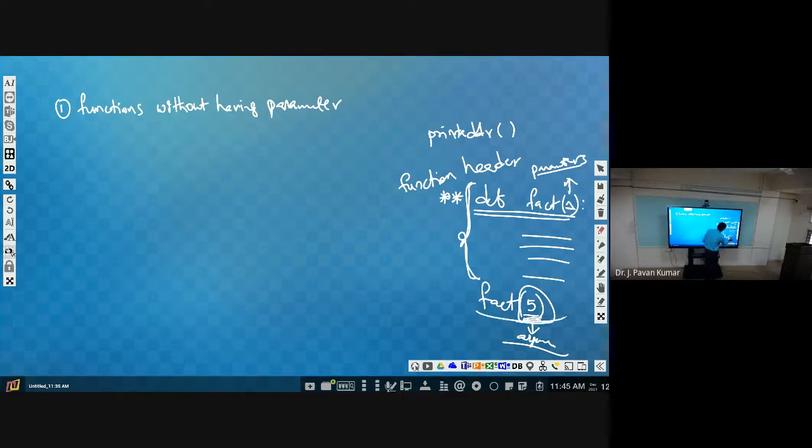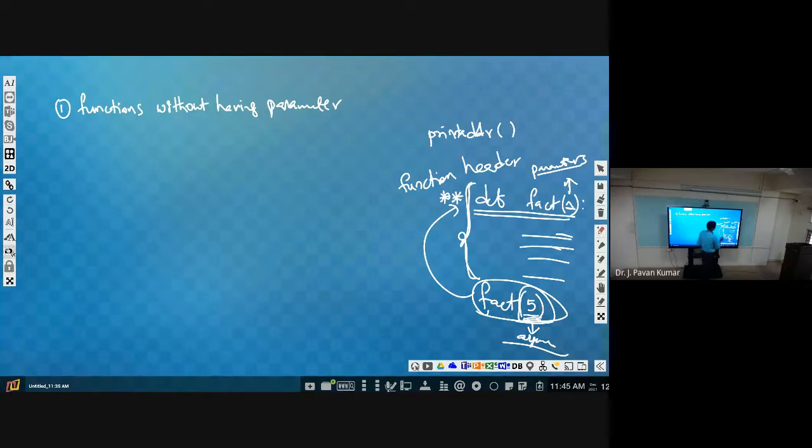This is called a function call. From here we are making a call to this function. So factorial of 5: we are calling that function by passing an argument called 5. So n value will become 5, and in all these statements n will be used as 5, and it will be returning some value. This is how the actual function will work.